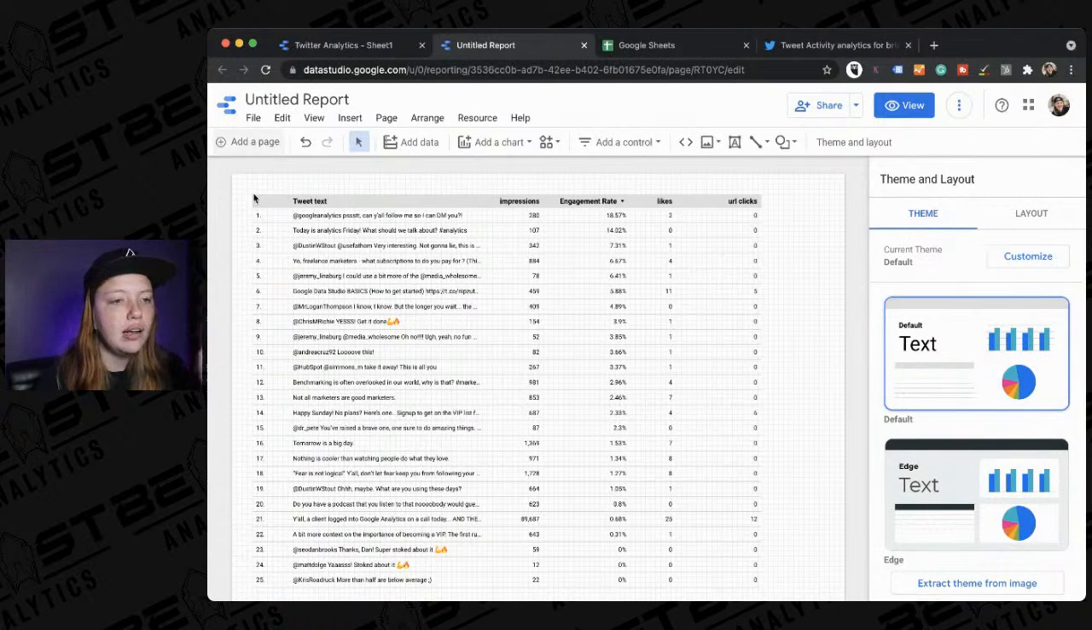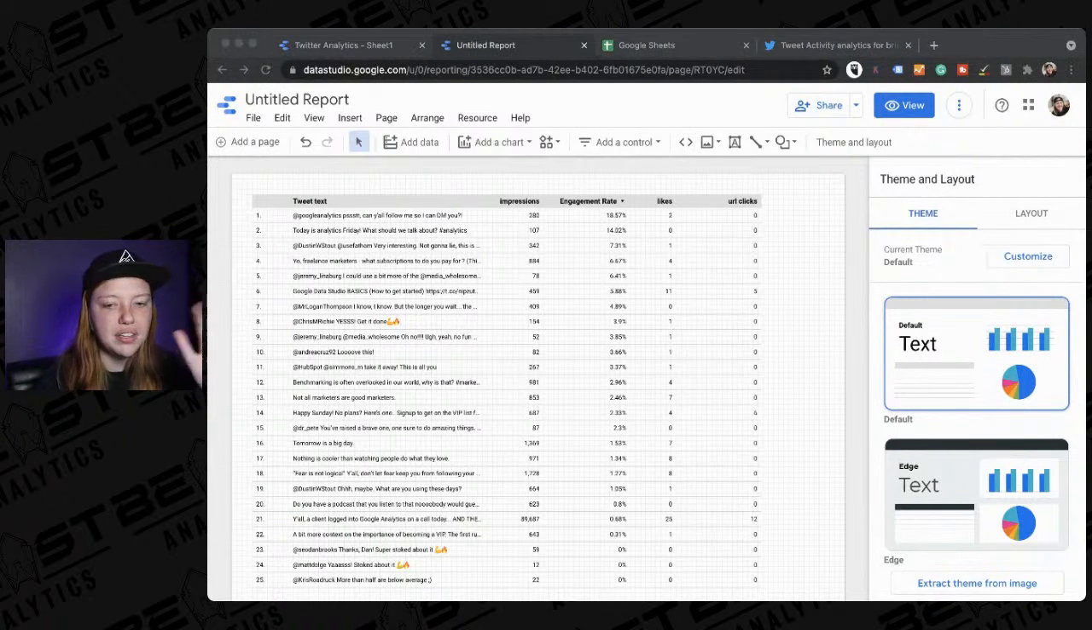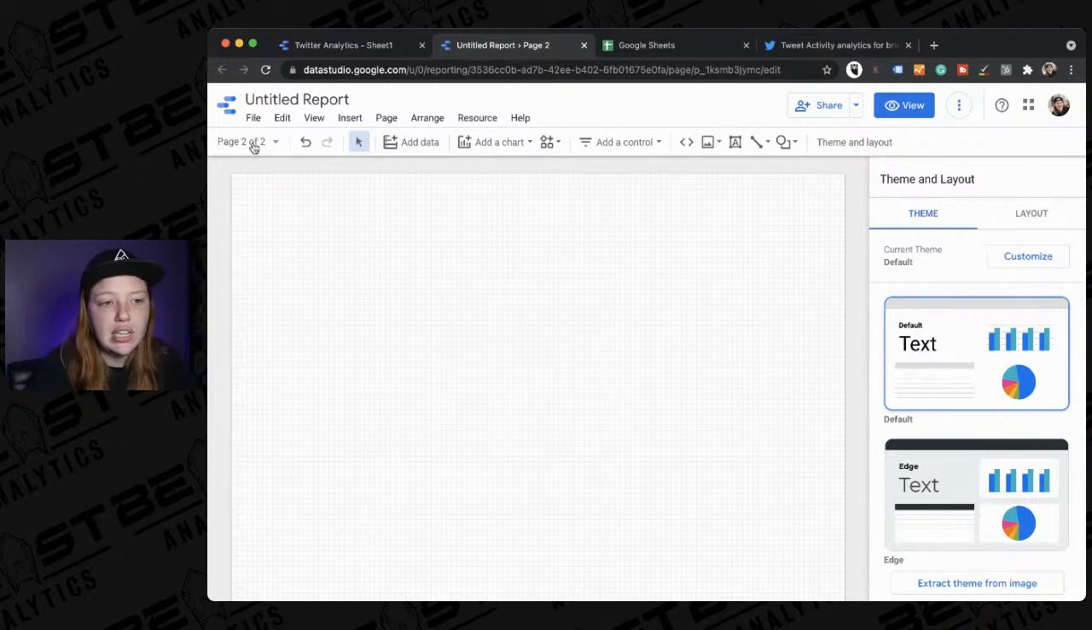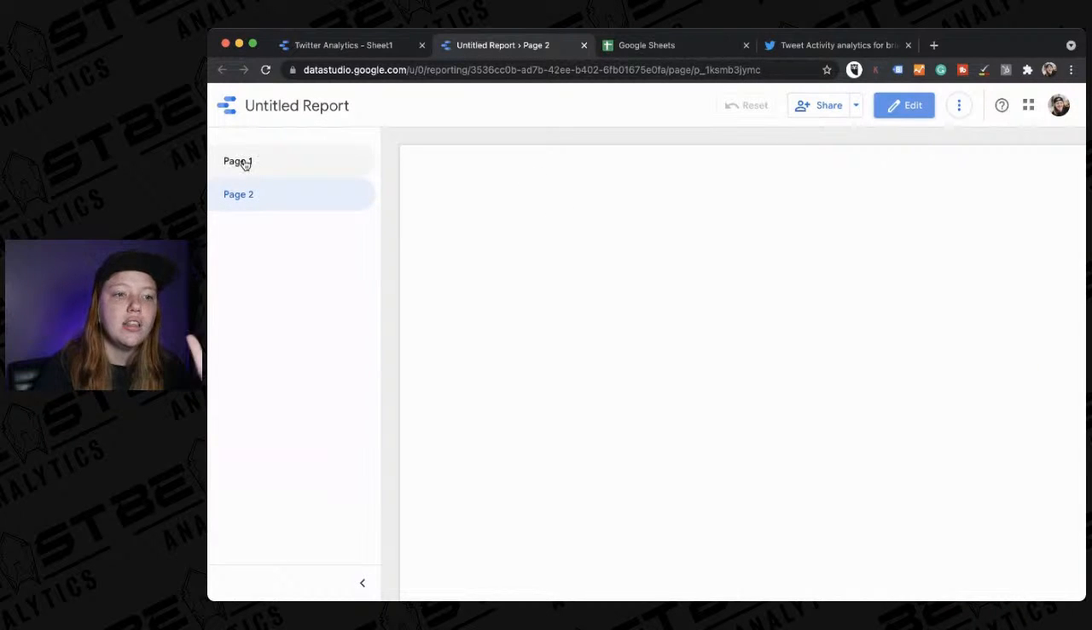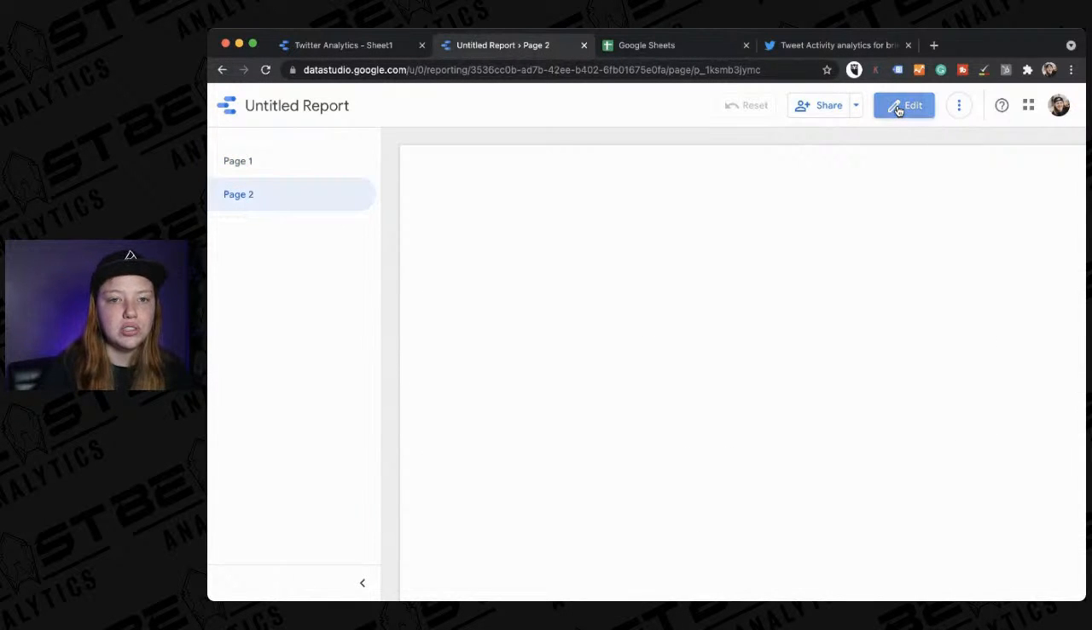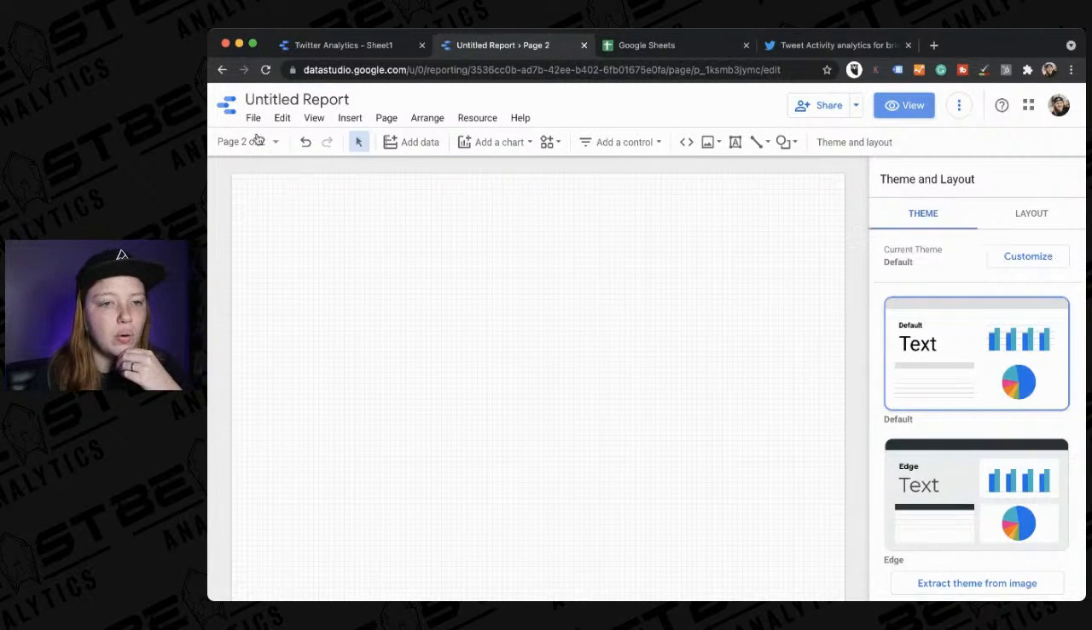So I did tell you guys a billion times that for me, reports have multiple pages. So all you have to do to add a page is, in this top left corner, just select add a page. And when you view the document, those pages will show up on the left hand side right here. And you can see it toggle between them that way.